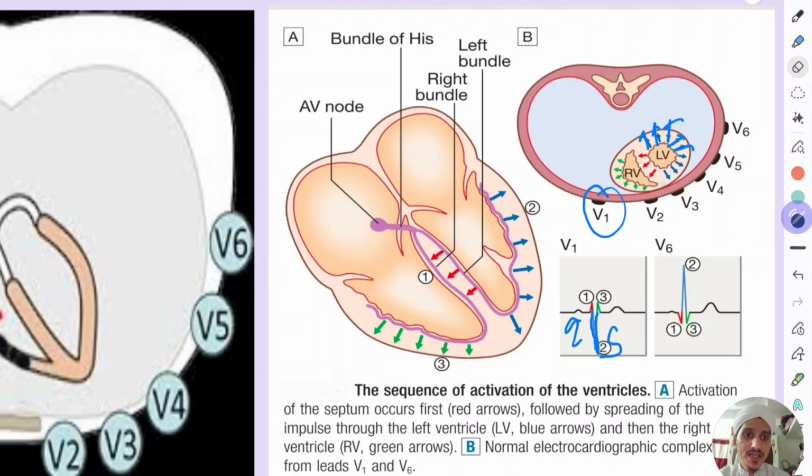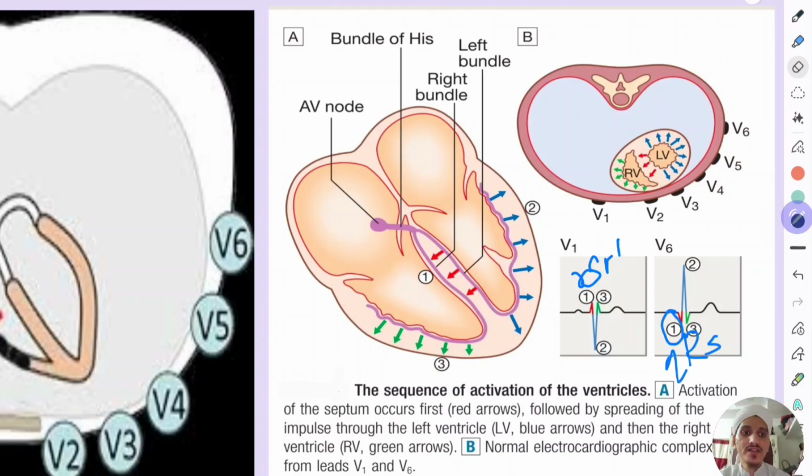And next, the impulse will now travel to the right ventricle, and there will be right ventricular depolarization. So now you will have a small positive wave. Similarly, the first depolarization is opposite to V6, that's why there will be a negative Q wave. This is R, S, R dash wave. Okay, and this is Q R S wave.